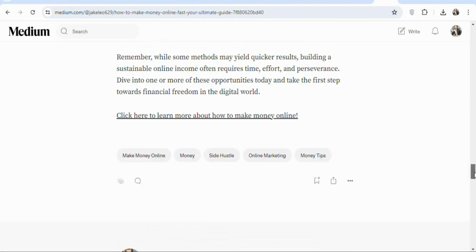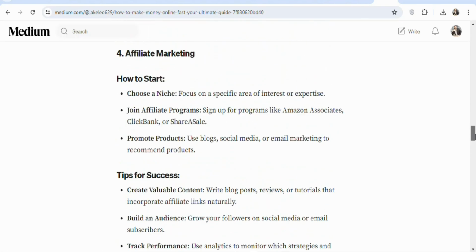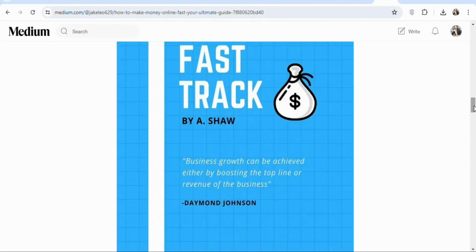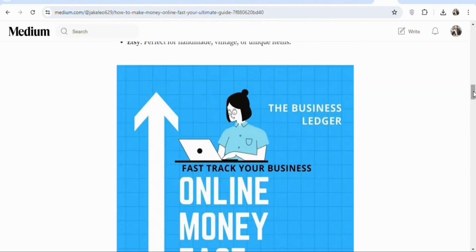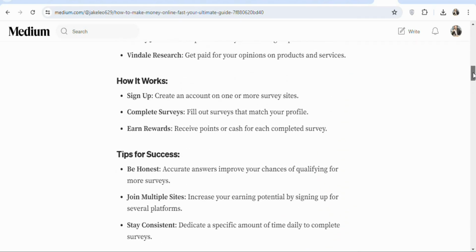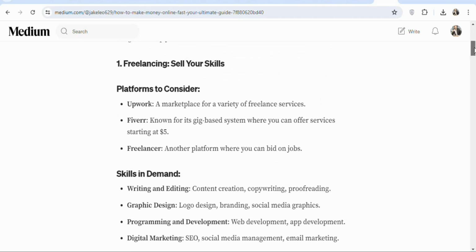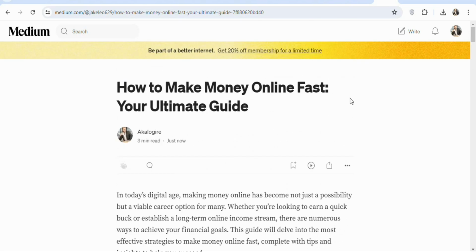So what you have to do is make sure you create many articles about the ebook or the video courses that you are selling and then publish them on Medium.com. Once you publish it, you are going to be getting people to read the article and then purchase the product. Make sure you keep on making different articles about the product that you're promoting so that you can get people to purchase it for you to make money without investing anything.